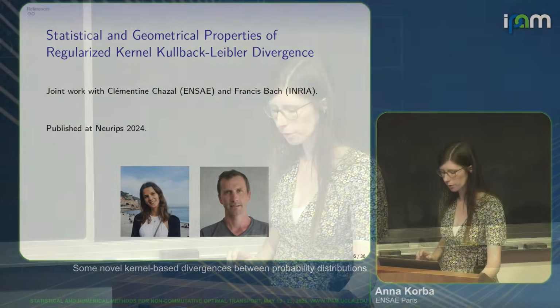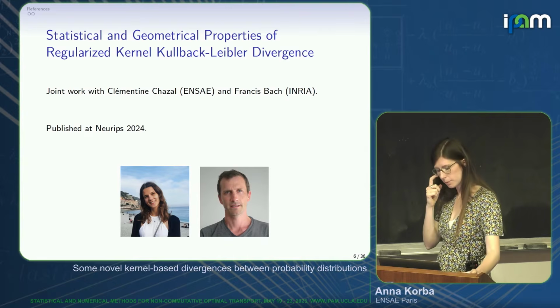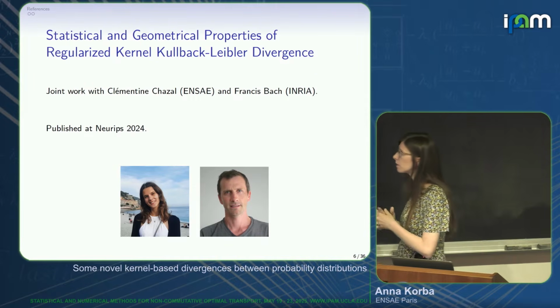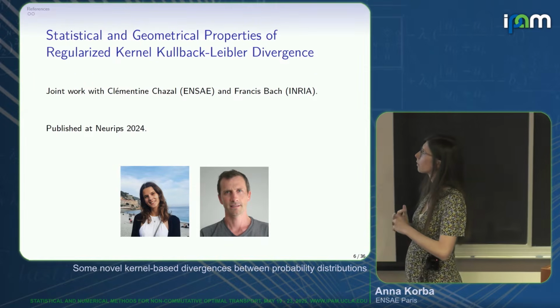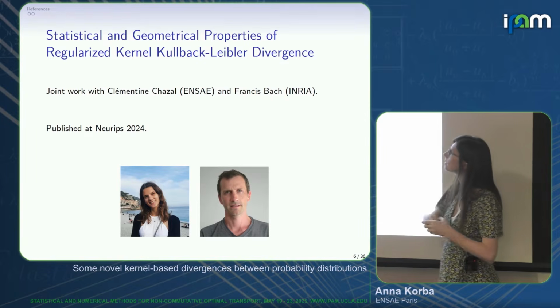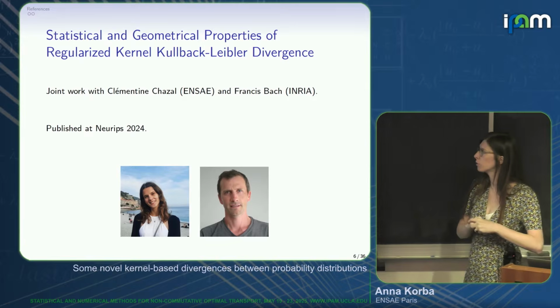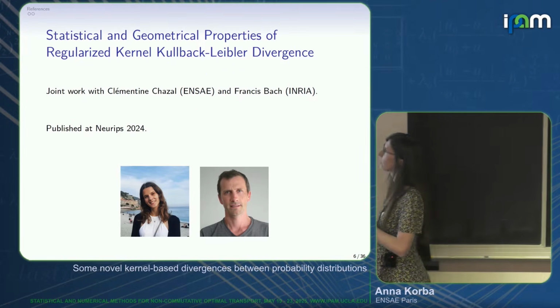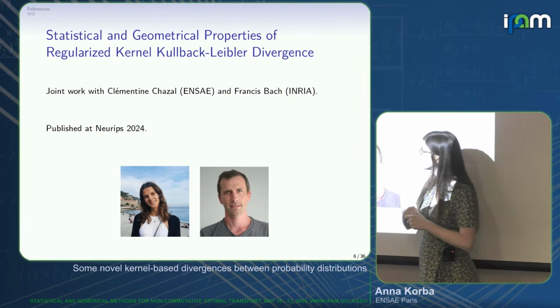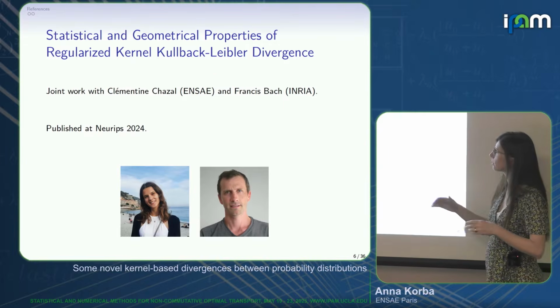Okay, so this was our starting point. And we basically proposed a novel object in this work, in this paper called Statistical and Geometrical Properties of Regularized Kernel Kullback-Leibler Divergence, which was joint work with my PhD student Clémentine Chazal and Francis Bach.